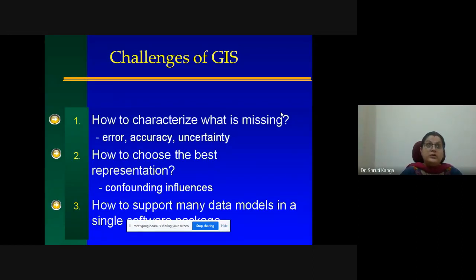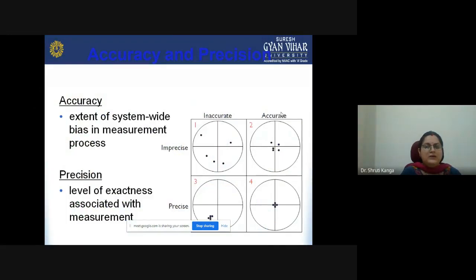or where we are sure about the different data sets and their certainty, we have to be familiar with the two terms, which are accuracy and precision. There is very little difference between these two terms. When we are talking about accuracy, it is the extent of system-wide bias in measurement processes, whether it is accurate or inaccurate. But precision is the level of exactness of your measurements, how precise it is.